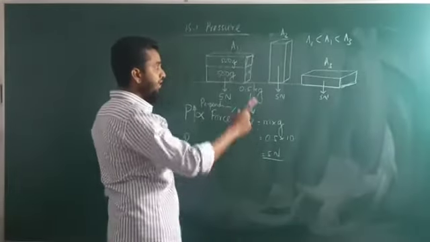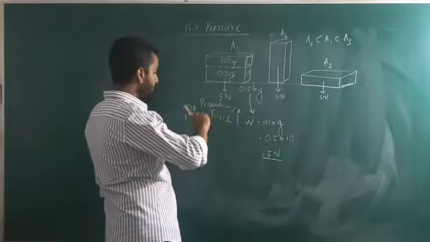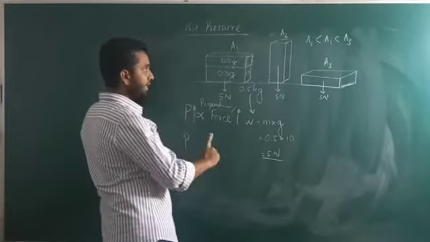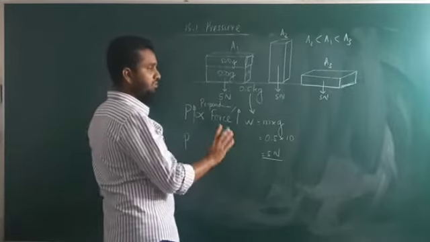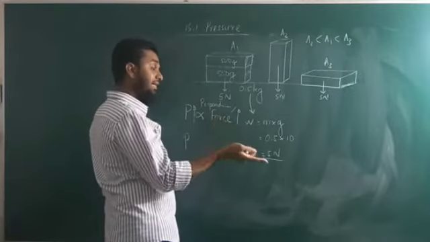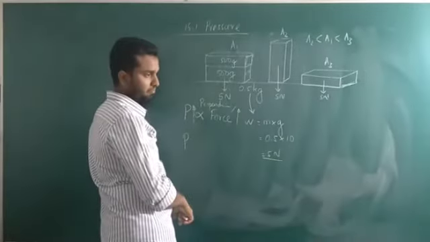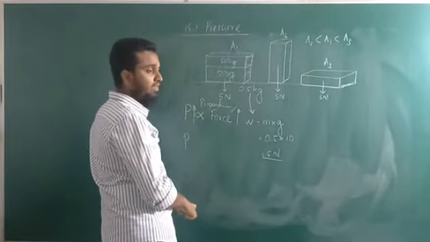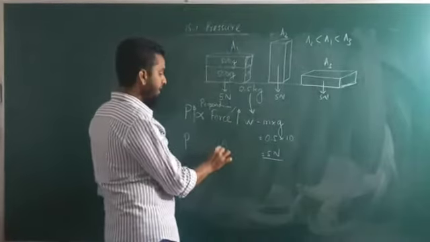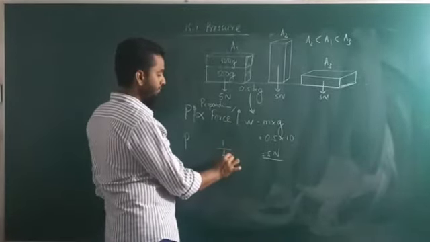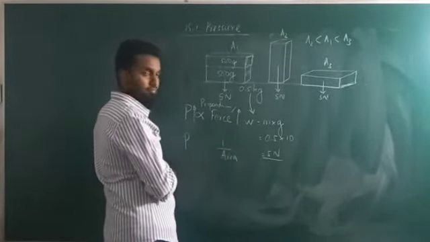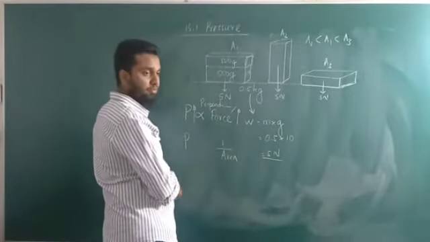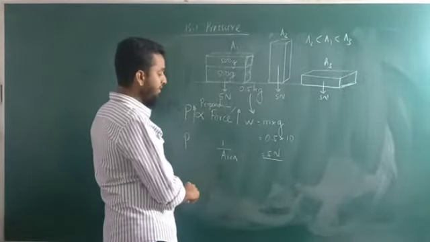Therefore, the relationship between the pressure and the surface area is not proportional, it is inversely proportional, right? How do we write inversely proportional? It's like this, right? Inversely proportional.